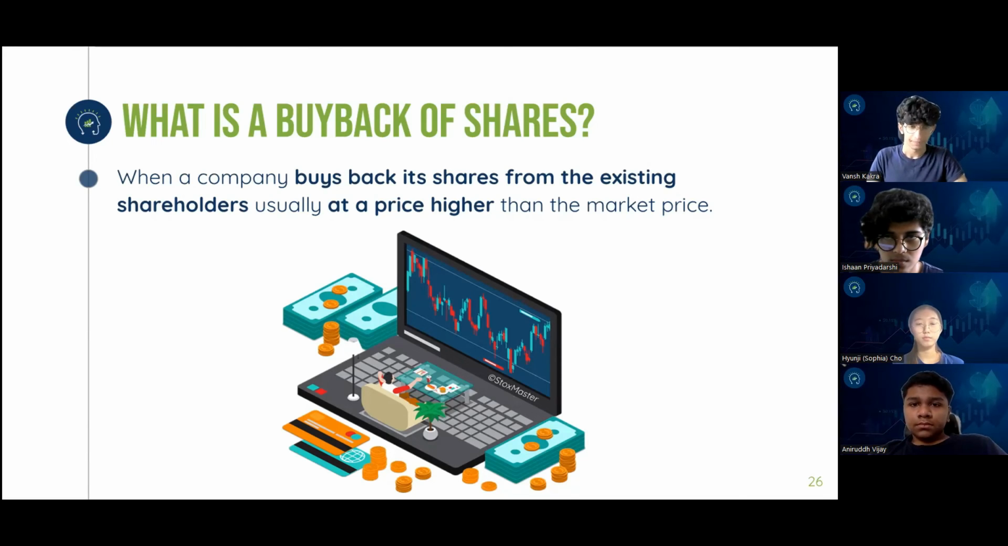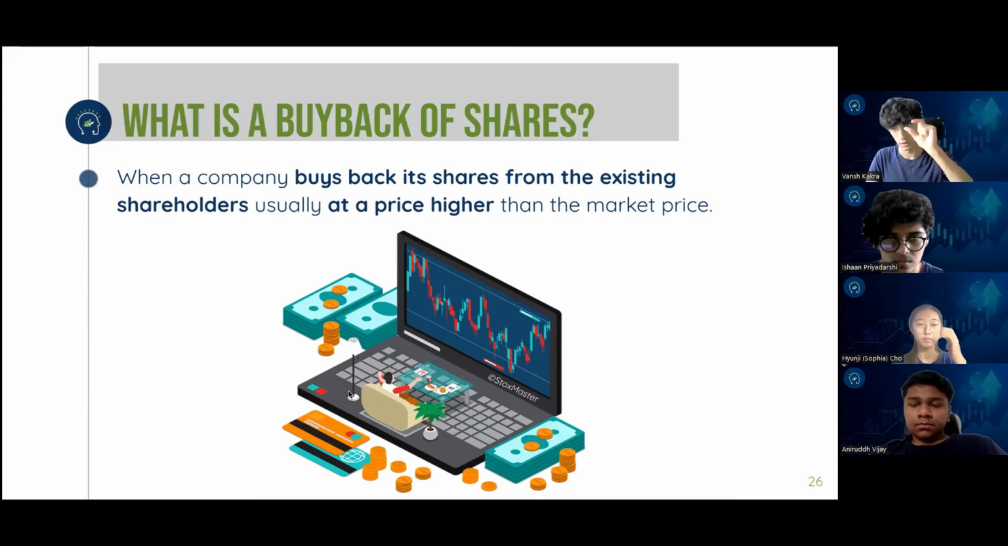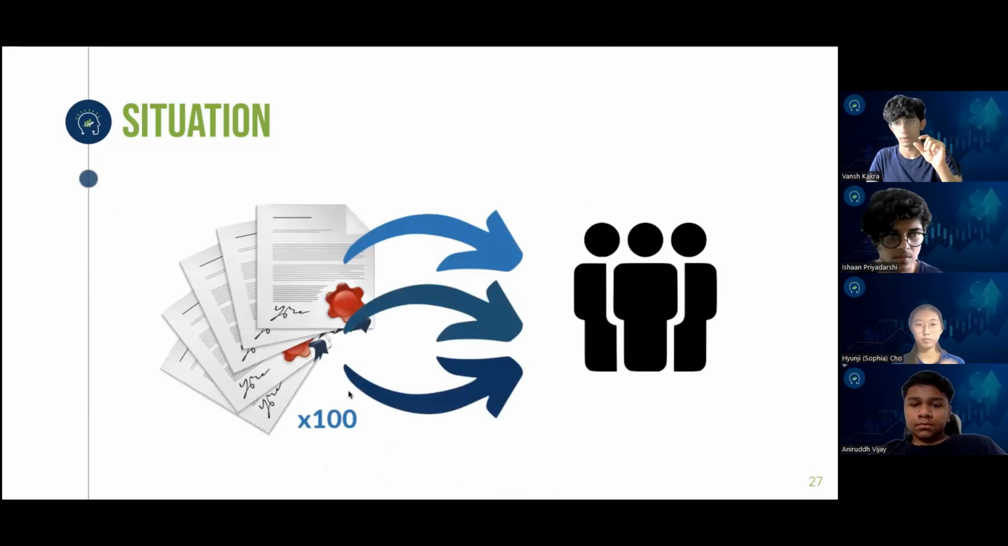So, for example, company A has made a profit of rupees 1,000, and it has a total of 100 outstanding shares being traded, right? So the earning per share will be rupees 10, because the profit is divided by the number of shares, which is 1,000 divided by 100, which is rupees 10.